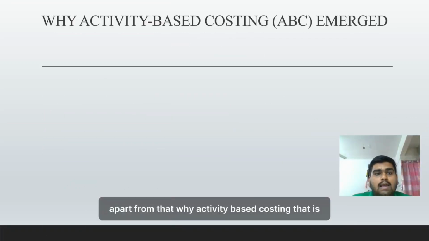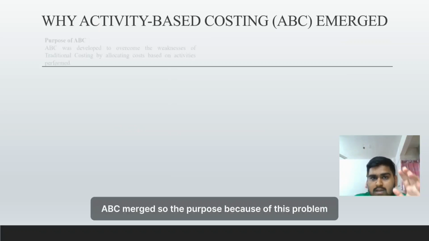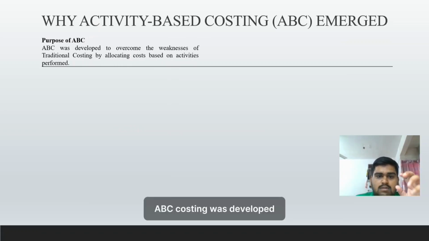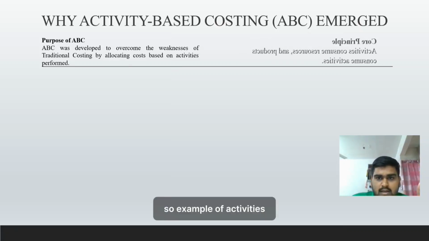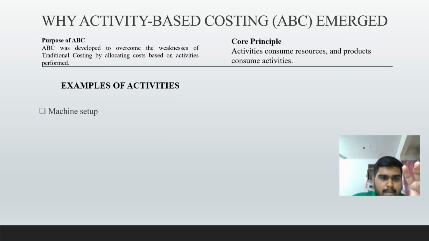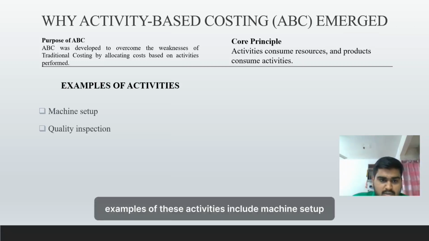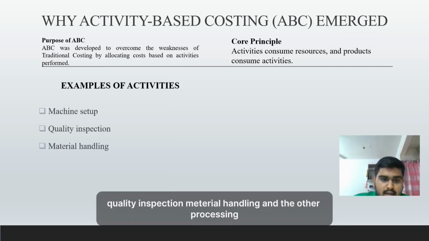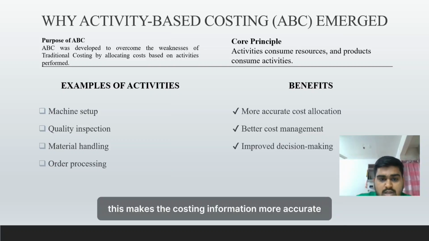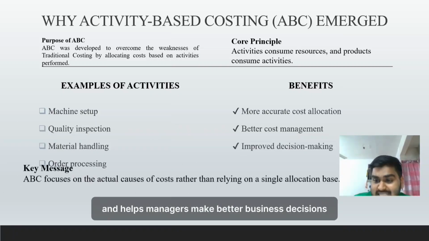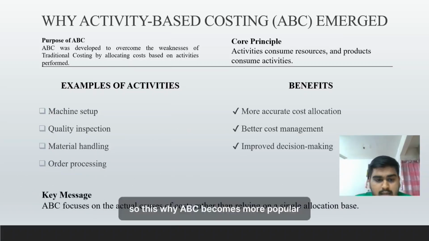Apart from that, why did activity-based costing, that is ABC, emerge? Because of these problems, ABC costing was developed. ABC works differently because it focuses on activities that actually create costs. Examples of these activities include machine setup, quality inspection, material handling, and order processing. ABC allocates cost based on how much each product uses the activities. This makes the costing information more accurate and helps managers make better business decisions. This is why ABC has become more popular, especially in larger and more complex organizations.